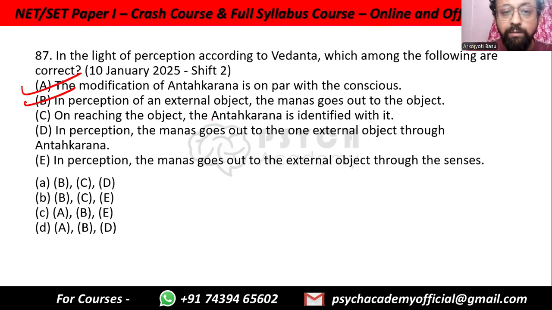On reaching the object, antahkarana is identified with it. No, antahkarana is what we have inside. It is not something that will automatically be identified with the object. In perception, manas goes out to the one external object through antahkarana. No, antahkarana is the inner reason, the one we interpret. This is not the tool that we are using to receive information. This is the interpretation. In perception, manas goes out to the external object through the sense organs or the indriyas. So A, B, and E only, option C.